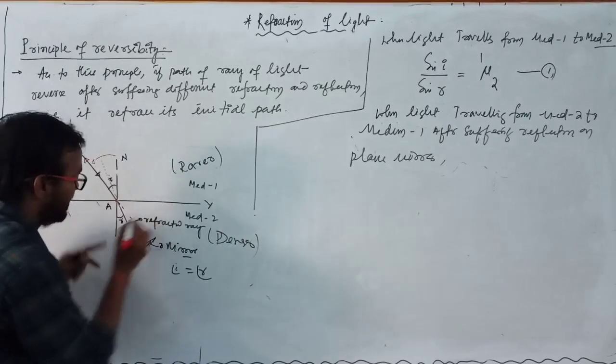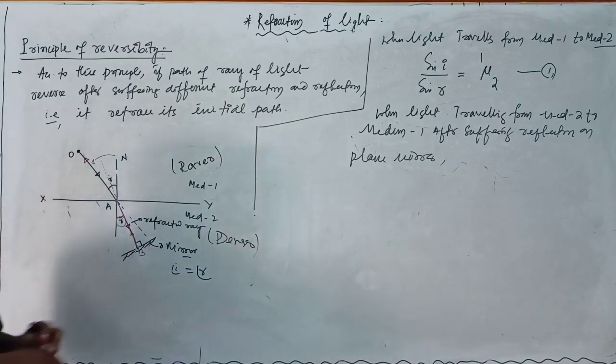Clear? And this is the interface, and here the incident angle is now r.